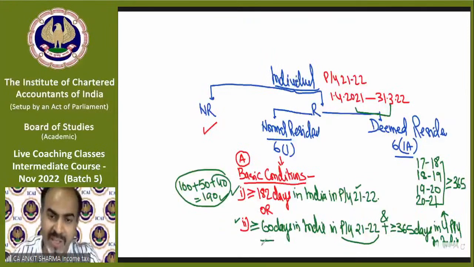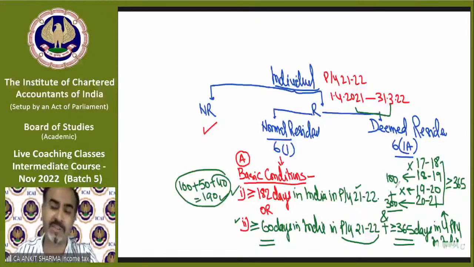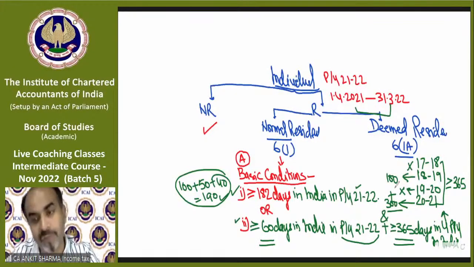The same applies in the case of 60 days and the same in the case of 365 days. There is no requirement that you should be in India some time in every year. Maybe you were not in India in 17-18. In 18-19, you were in India for 100 days. In 19-20, you were not in India. In 20-21, you were in India for 300 days. That means in total you were in India for 400 days in 4 years. So this condition has been fulfilled.